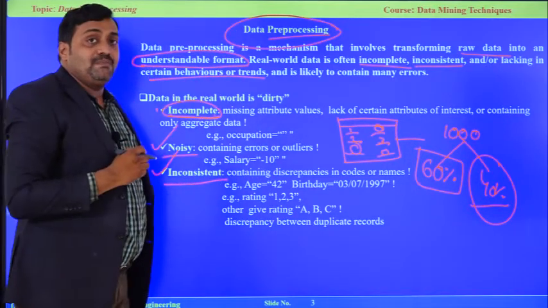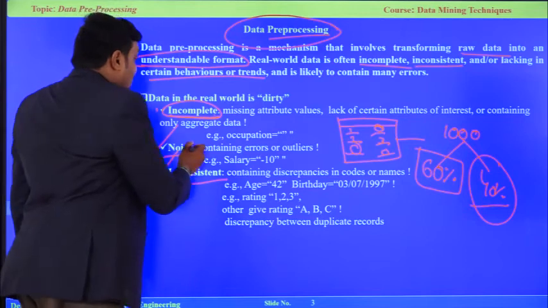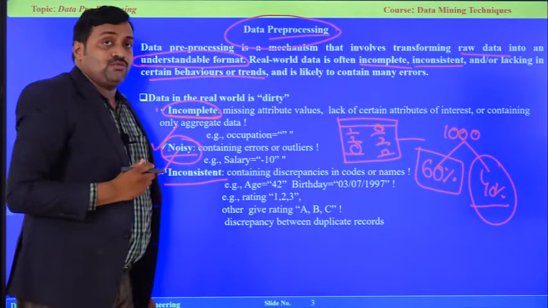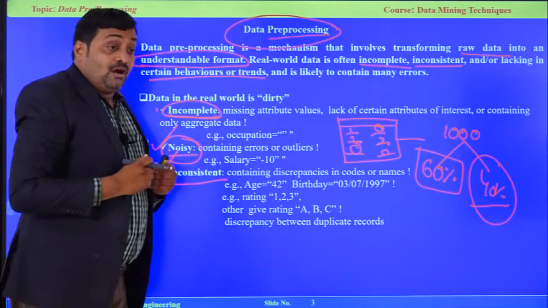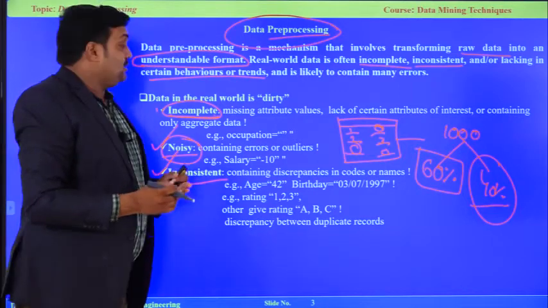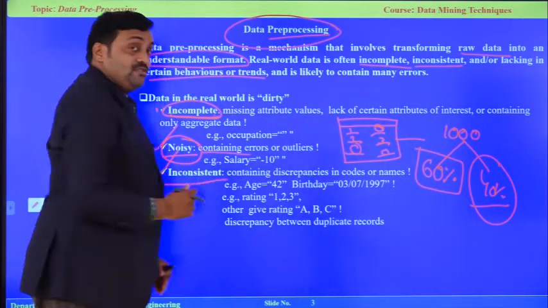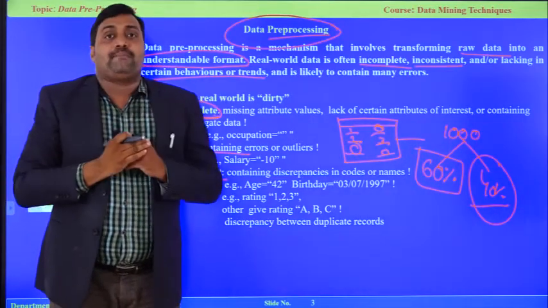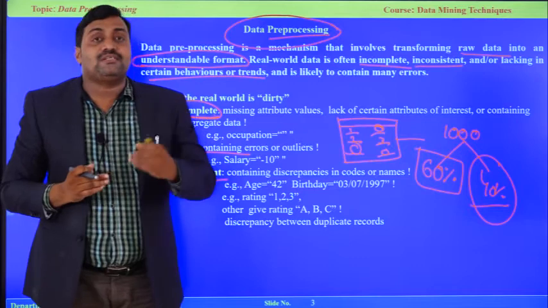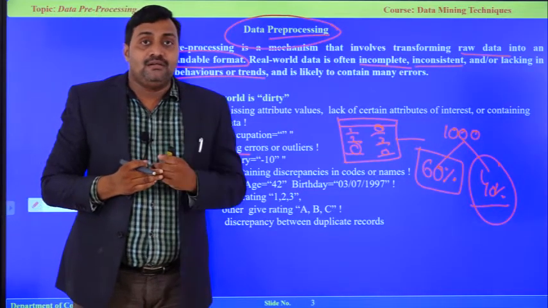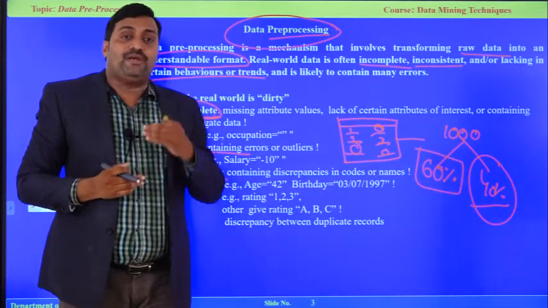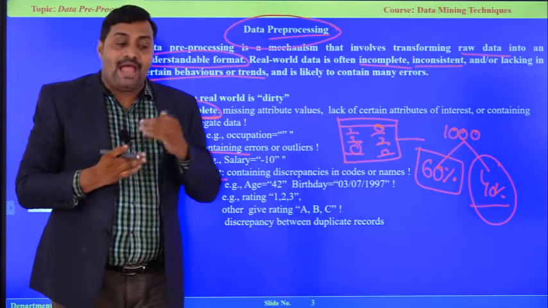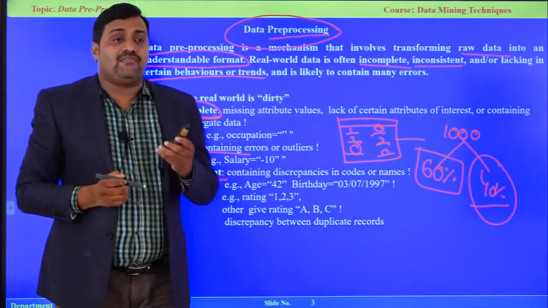If the data is incomplete, how do we handle it? The second issue is, okay, we got the data, but how far is it correct? Noisy means that whenever data is entered by participants or end users, there is a chance of human error, and there is a chance of malfunction of an instrument.